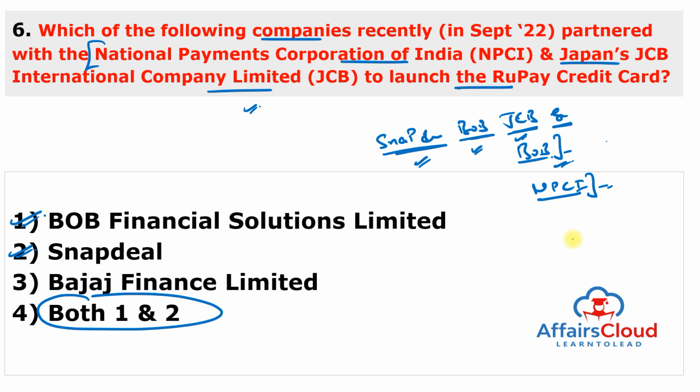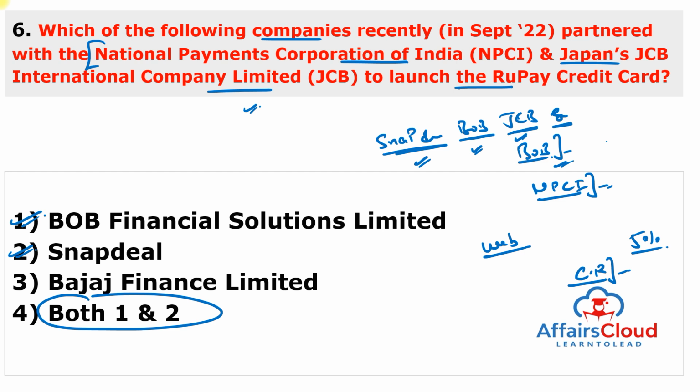So Snapdeal Bank of Baroda JCB RuPay credit card is a co-branded contactless credit card through which users will receive up to 5% of unlimited cashback, which is like 20 reward points on every 100 rupees spent on the Snapdeal application and website. So it is a co-branded credit card.